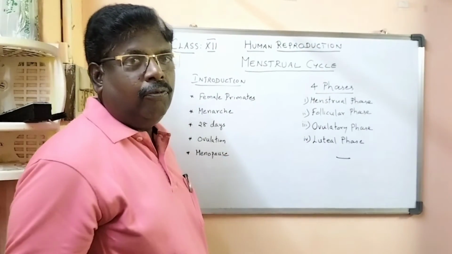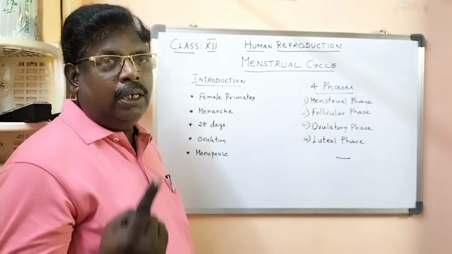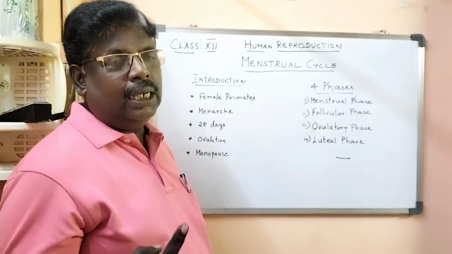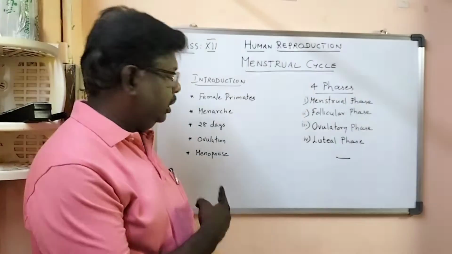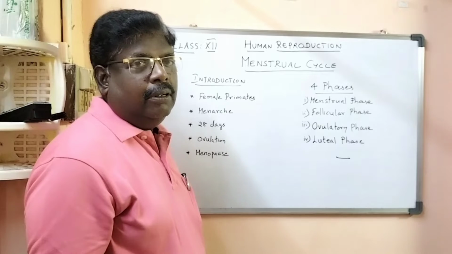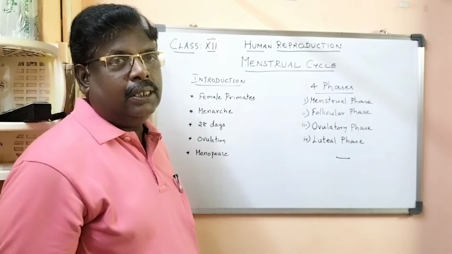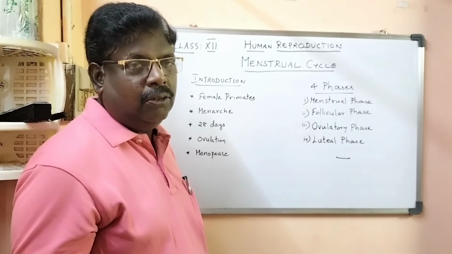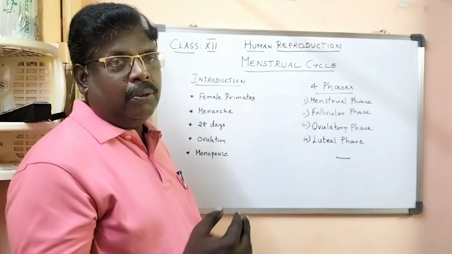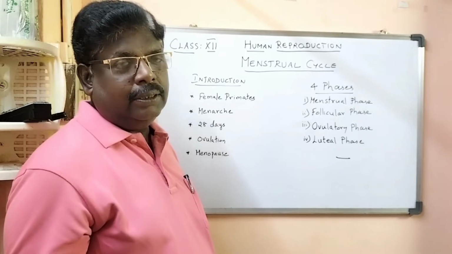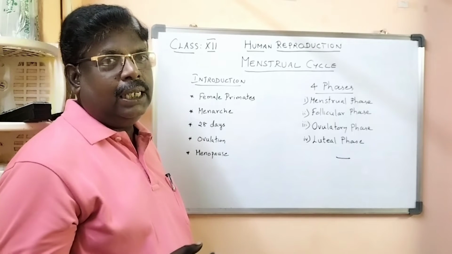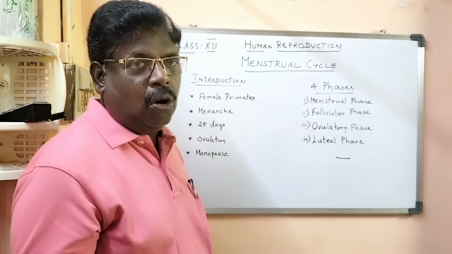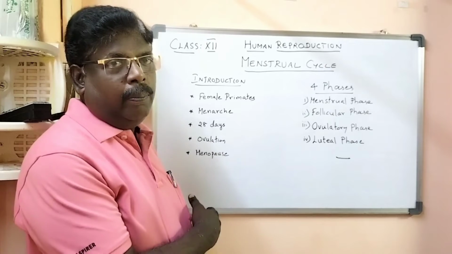The release of the ovum, actually only one ovum is released, is called ovulation. And when the woman attains the age of 50, this process will come to an end. The menstrual cycle will cease, and that is called menopause.